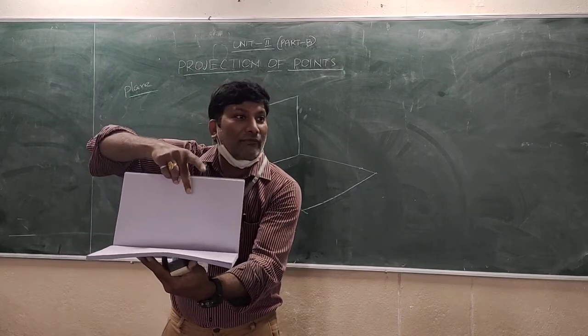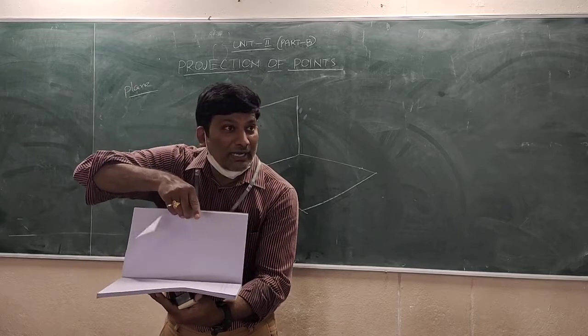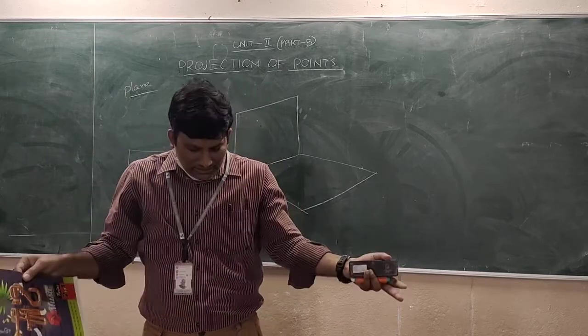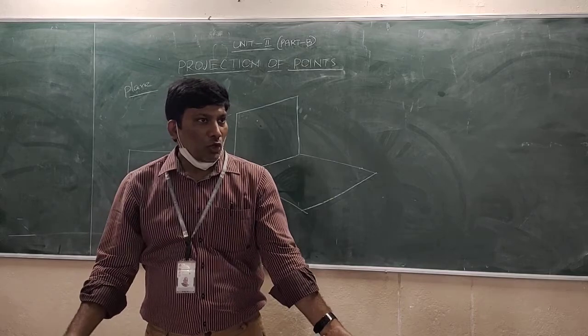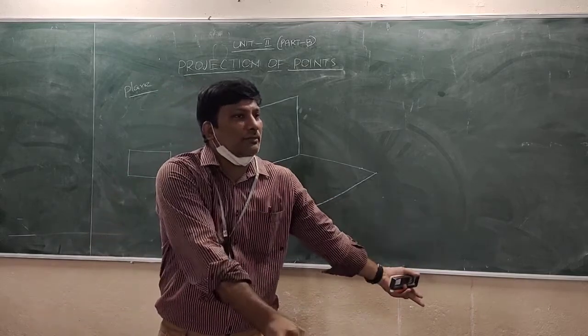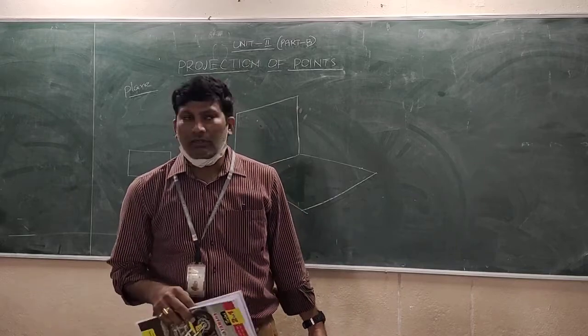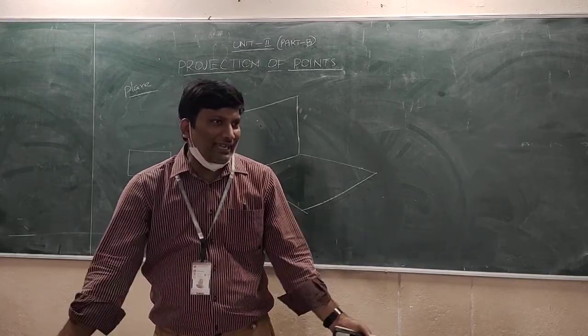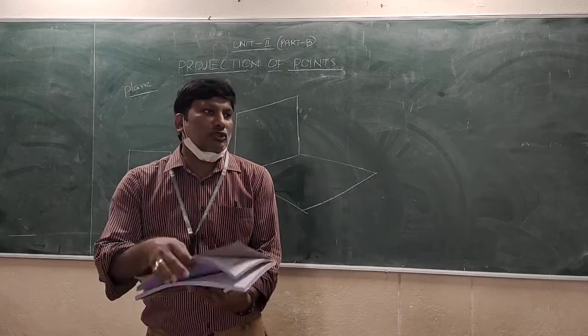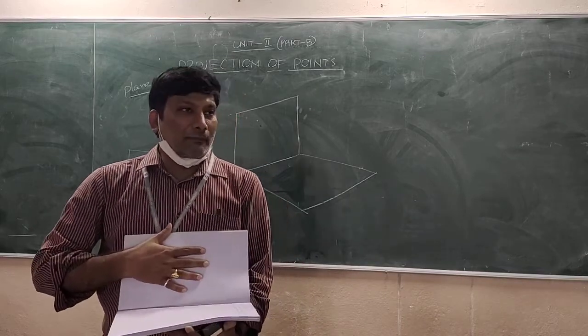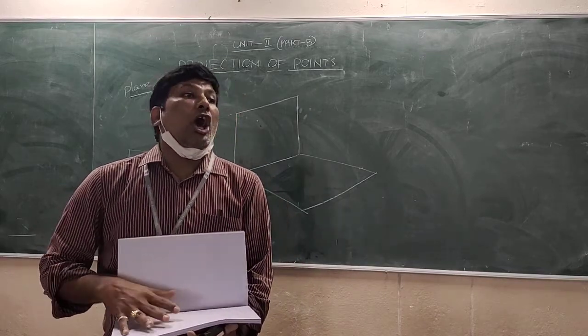This plane is the vertical plane, and the other plane is the horizontal plane. So we are standing on the horizontal plane. We are moving from one place to another with the help of the horizontal plane. On the horizontal plane only we are moving, sitting, and standing. So two planes: one is the vertical plane, and another one is the horizontal plane.